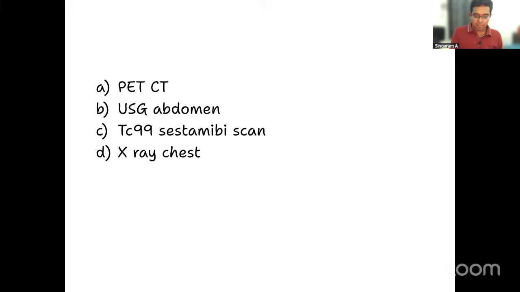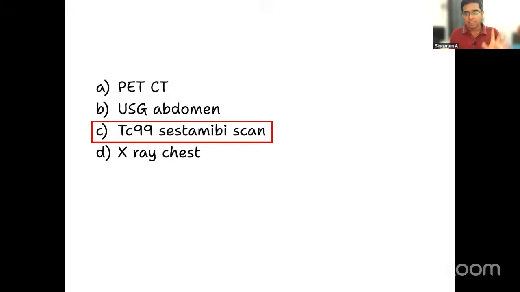Very clearly, it is technetium-99 sestamibi scan. That is a radionuclide scan which will pick up the parathyroid adenoma. That will be the clear answer for this particular question. So the answer is option C only, right?